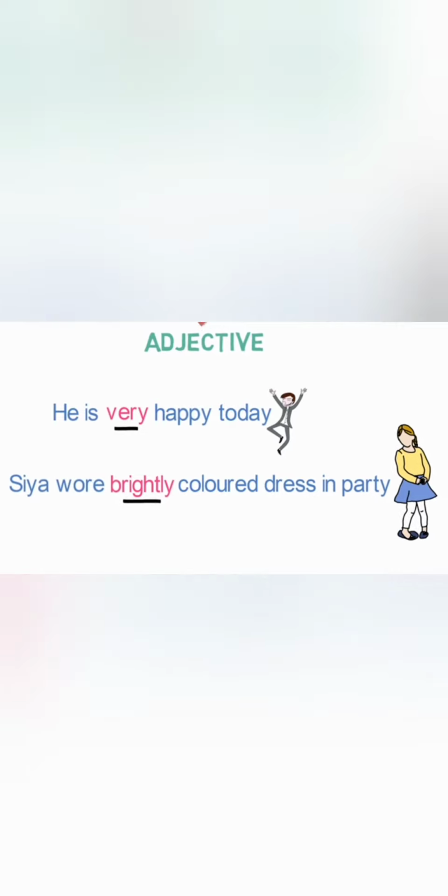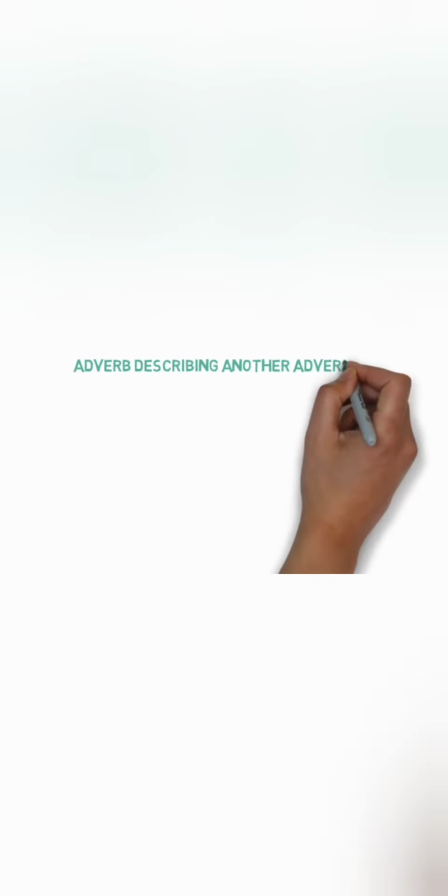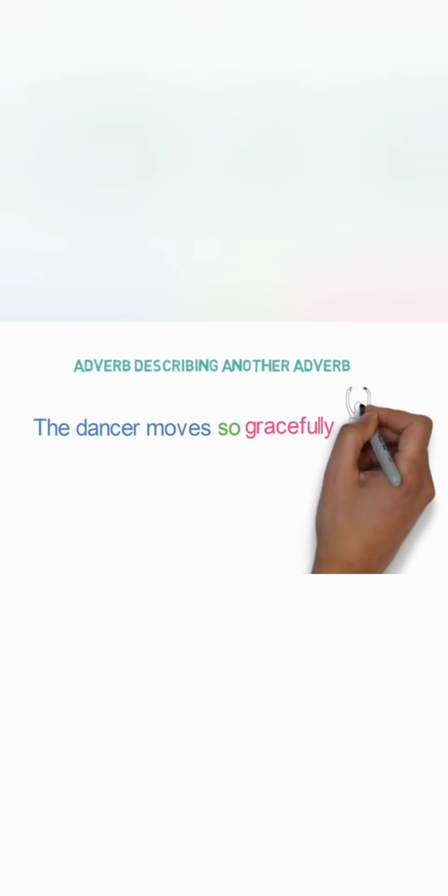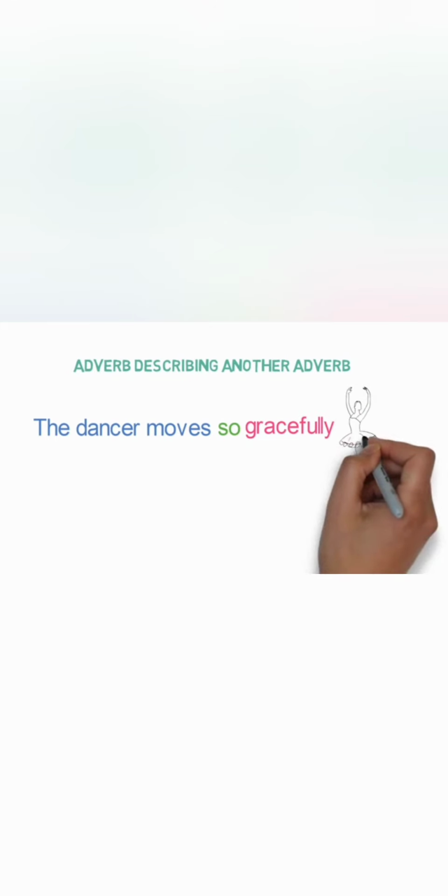Now, let's look into some examples of adverbs that describe some other adverb in the sentence. The dancer moves so gracefully. Here, how the dancer moves is described by the adverb gracefully. But the word so here is describing the intensity of the word gracefully, and thus actually describing the adverb.